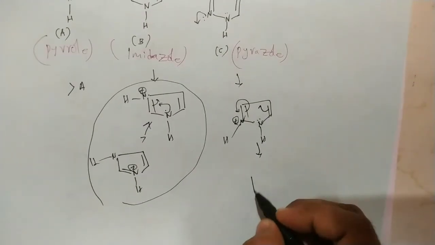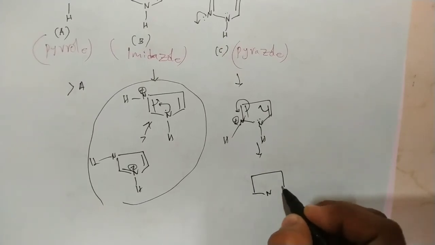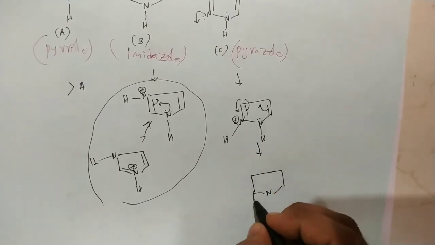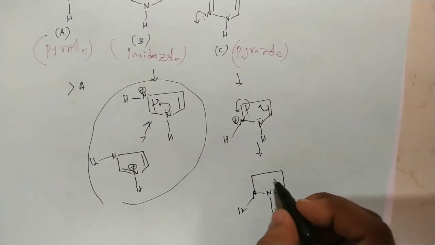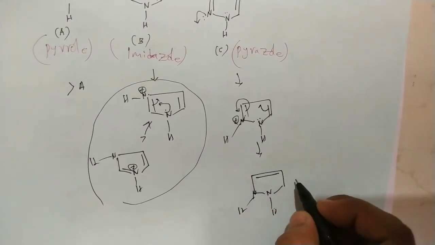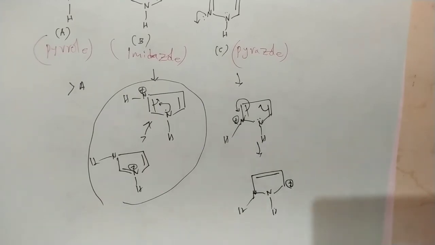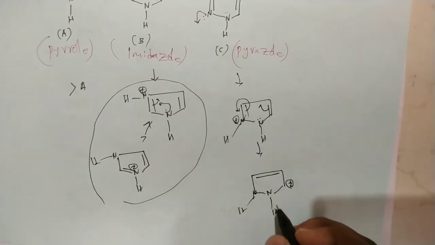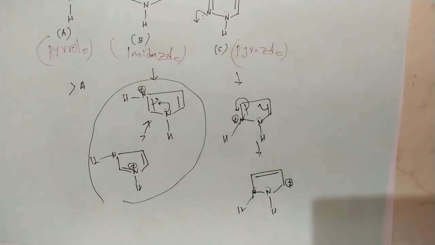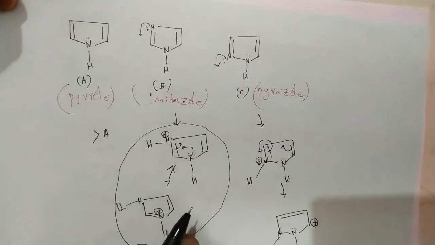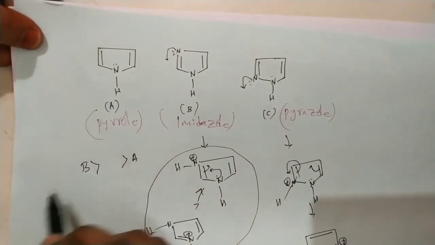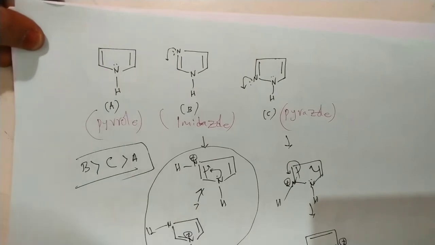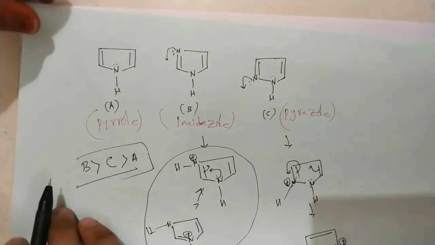Here the pi bonding electrons move and this one carries a positive charge, so these are not equal resonating structures. So again, B is more basic in nature, and next C. That is the basicity order of these compounds.